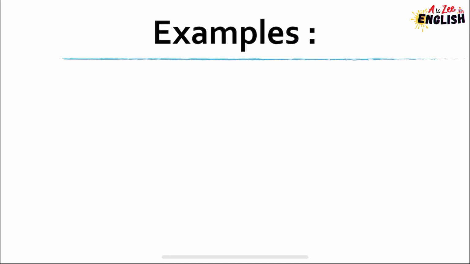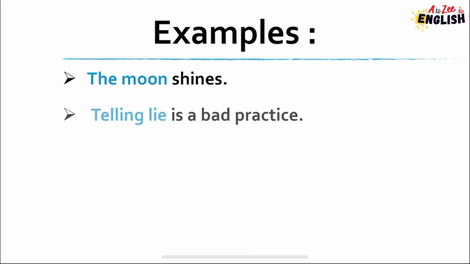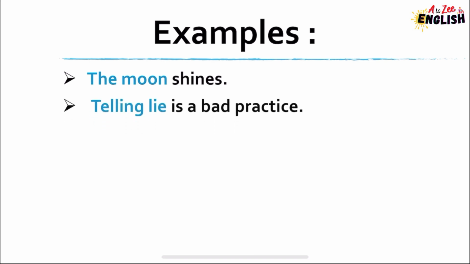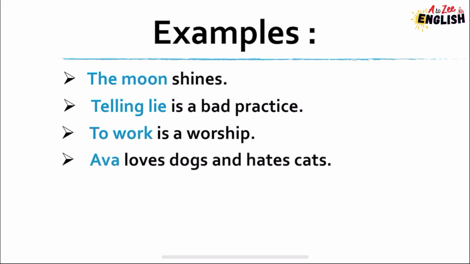Next are examples of subject and predicate. The moon shines. The moon is a subject here and shines is a predicate. Telling lie is a bad practice. Telling lie is a subject. Telling lie is a kind of gerund, so gerund can also be a subject. To work is a worship. To work is a type of infinitive, so it can also be a subject.